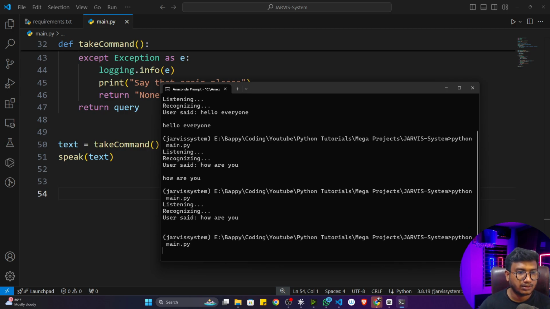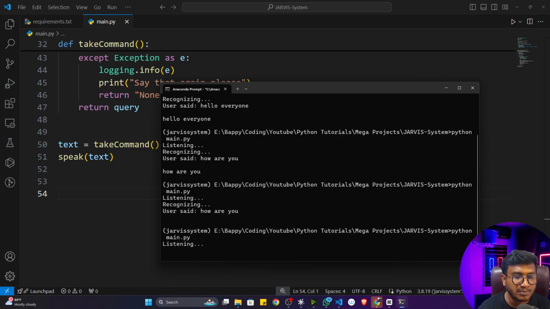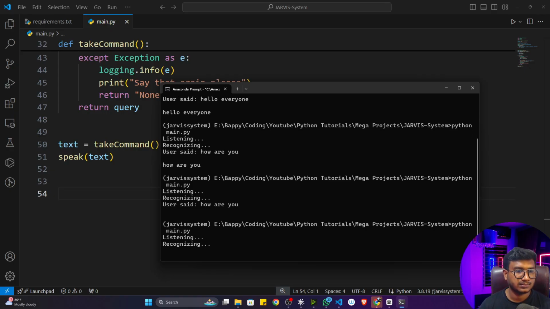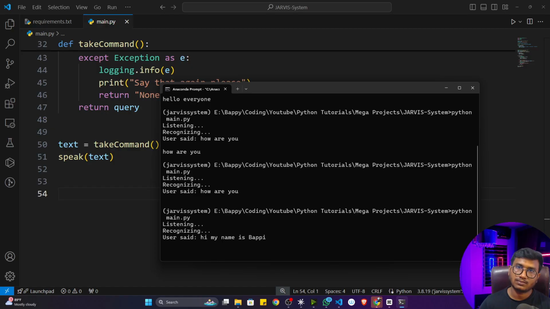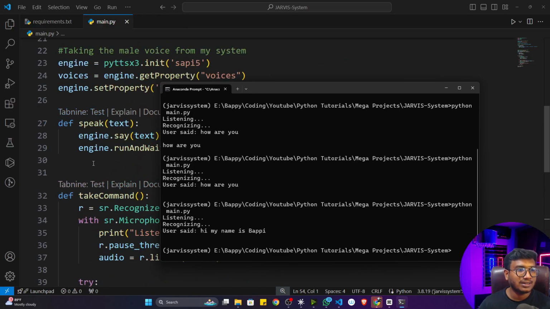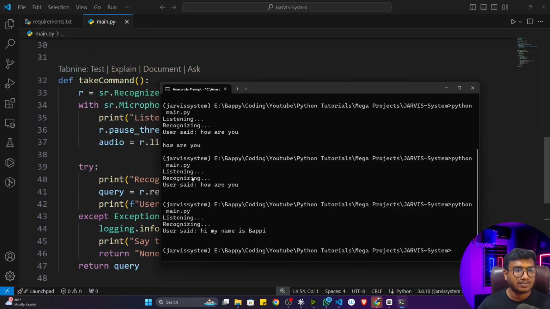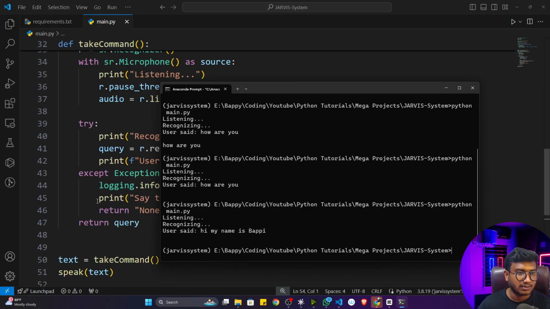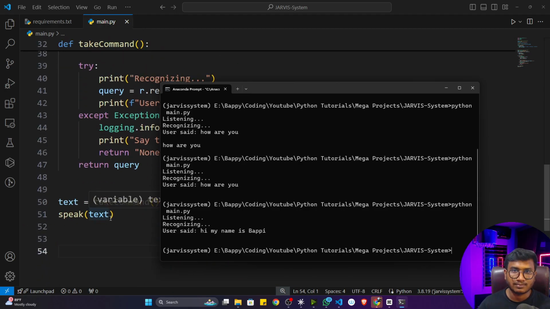If I again execute, "Hi, my name is Bappy." I hope you got it right. So that's how we can take the command and convert that particular command to voice. Whatever text it is giving me, I can convert it to voice again. I hope it is clear.